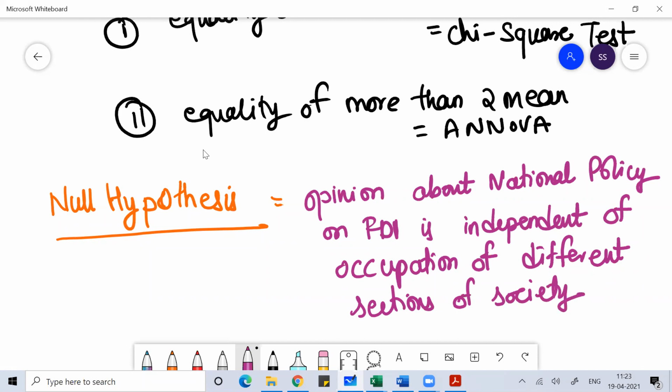So in the null hypothesis you can write that the opinion people have on the national policy on FDI is independent of the occupation in which they are engaged. That is what I'll write in the null hypothesis.